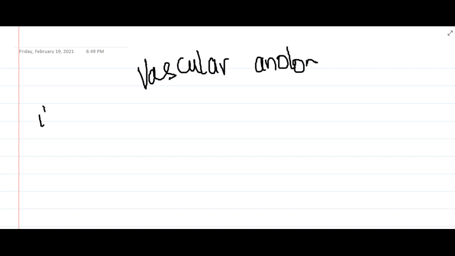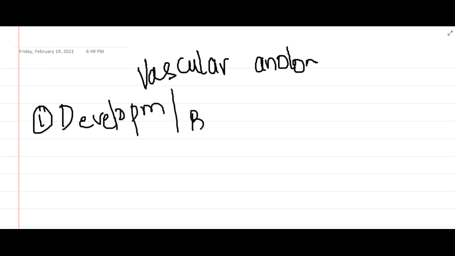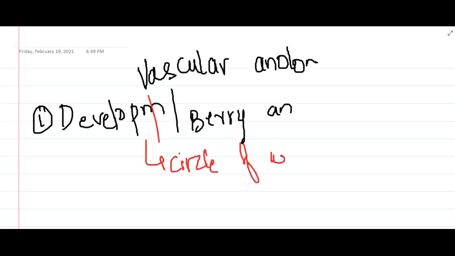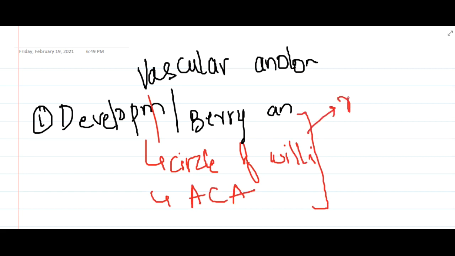Hello friends, let us now learn some important points about vascular anomalies. In this chapter, first we will have developmental anomalies, or Berry aneurysms. These Berry aneurysms are present mainly in the circle of Willis, and even in the circle of Willis, this mainly involves the anterior cerebral artery. These aneurysms might rupture, and these are actually potential sites of hemorrhage.